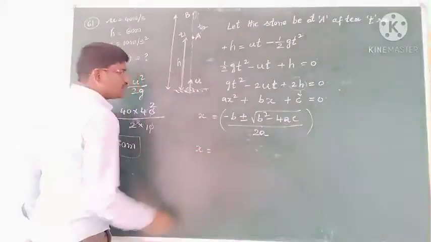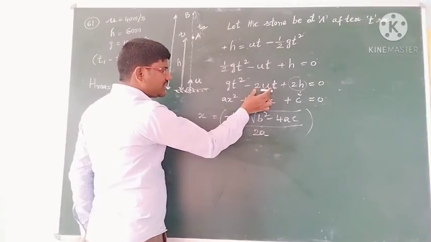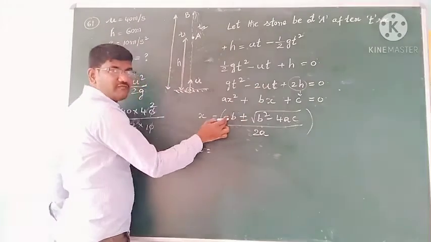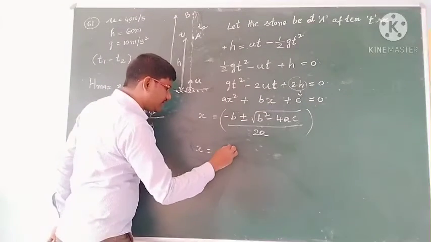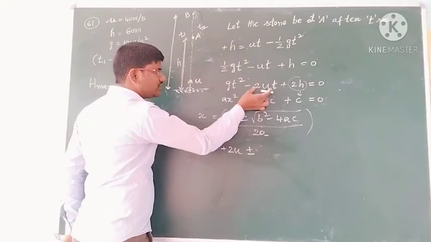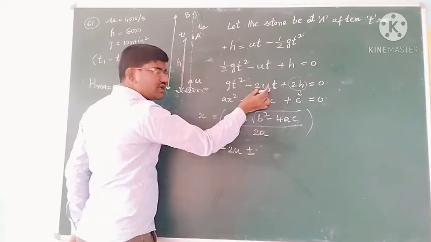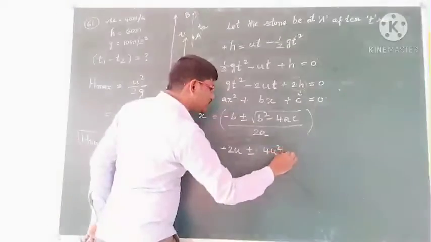Then x is equal to minus b. So b value we have this much, minus 2u. Already in the formula we have minus. See, minus b, here minus 2u. Then it will become plus 2u. And plus or minus root of b square. You square this. While squaring, this minus will become positive. So it will be 4u square.